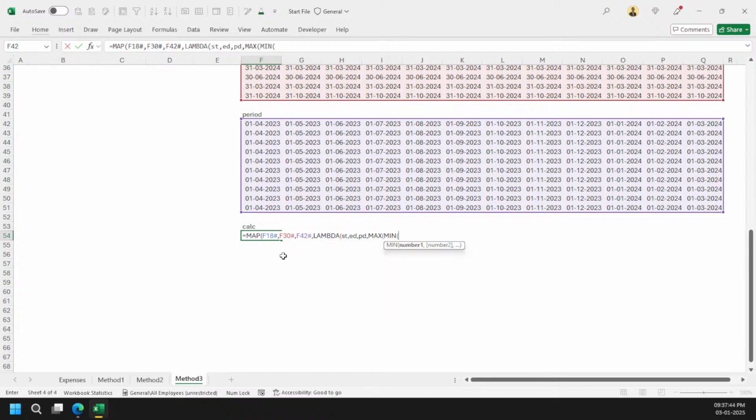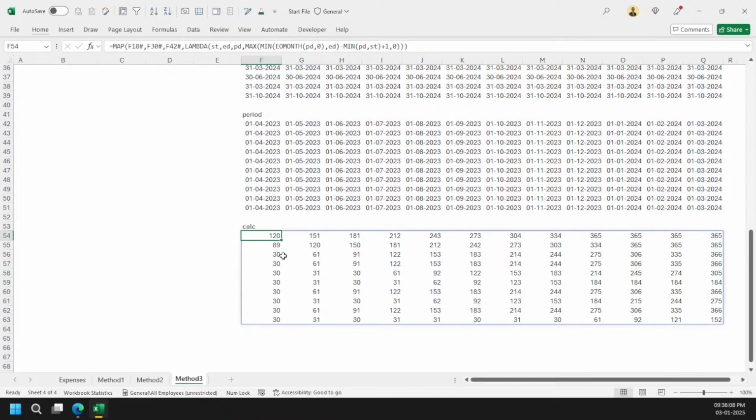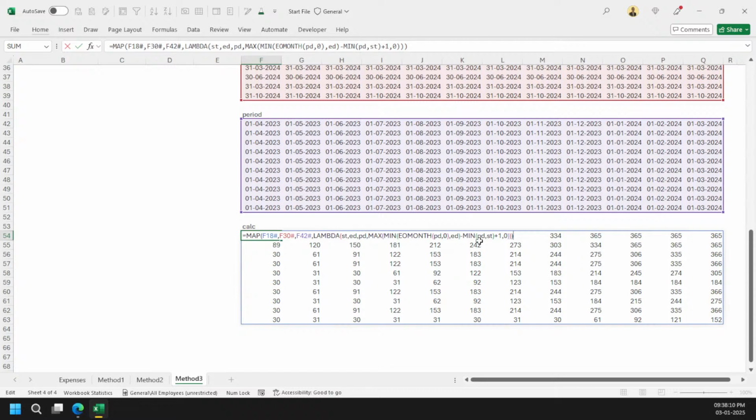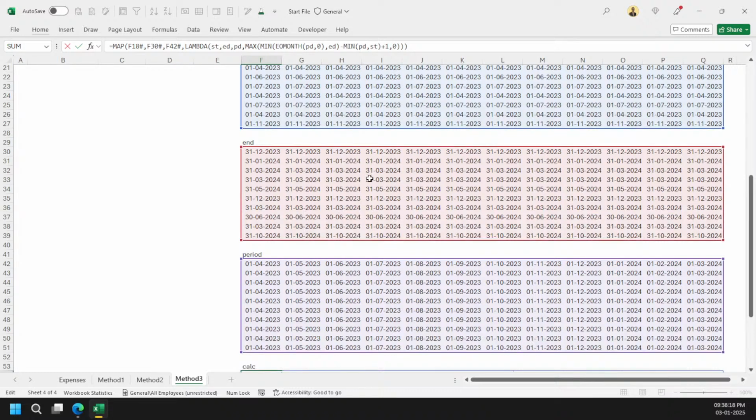So now I know, okay, year month, my period is starting here, then my end date here, got it, then minus my minimum date. You can say I will start with the period only first, and then the start date plus 1 comma 0, and that's it, right? One second, I think I made a mistake somewhere down the line. Period start date, let me see where I made it.